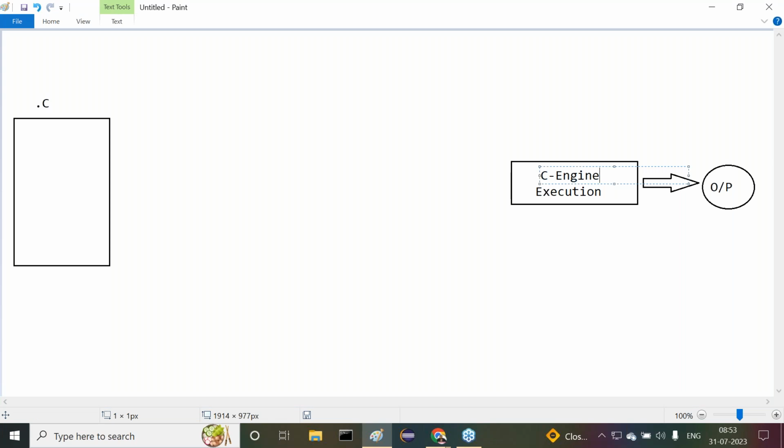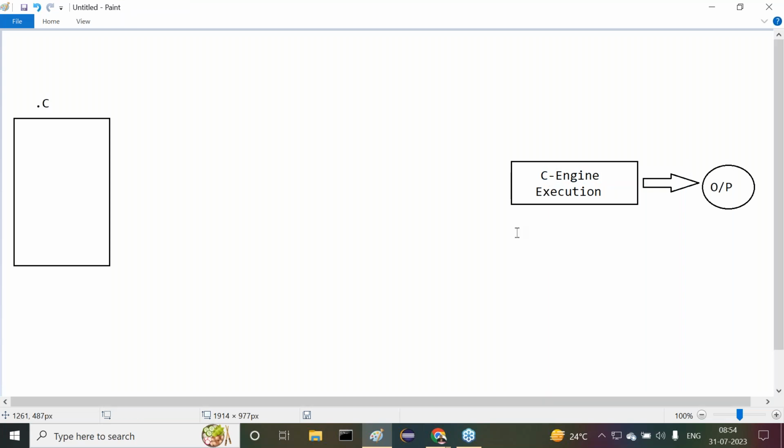Understand one point here. To execute a C program, we need a separate engine. That engine is the C engine. To execute C++ programs, we need to use a separate engine. That is the C++ engine. To execute Java programs, we need a separate engine. That engine is called the Java engine, also called JVM. Get my point or not? What is the meaning of JVM? Java Virtual Machine. Java Virtual Machine is used to execute Java programs. Understand it clearly now.